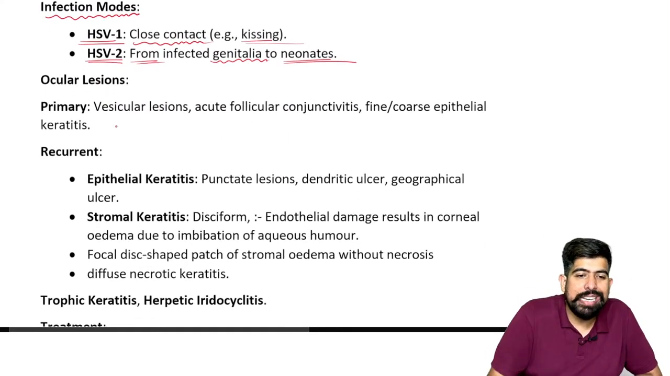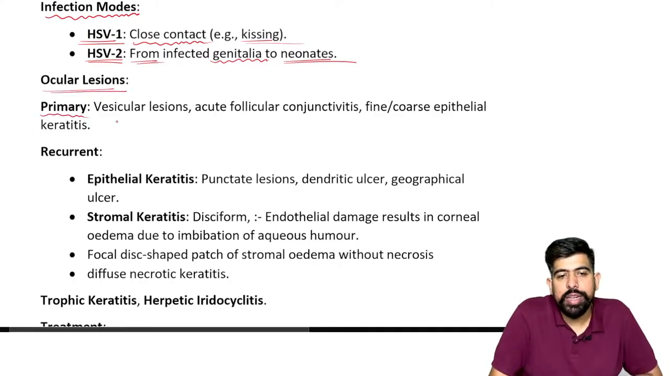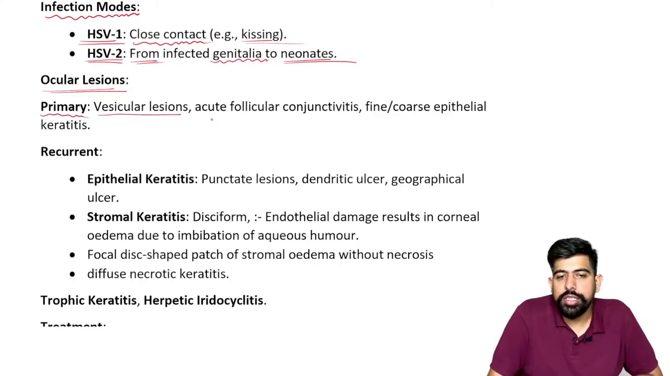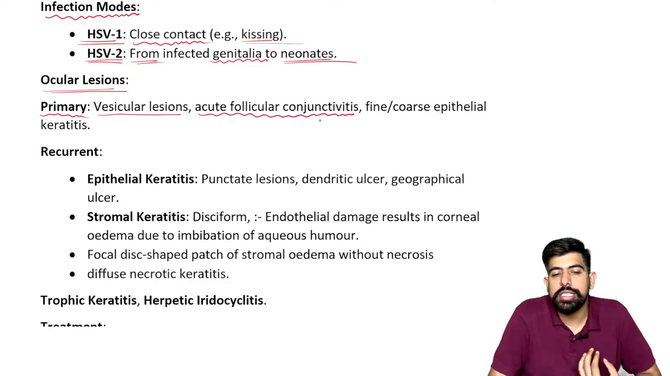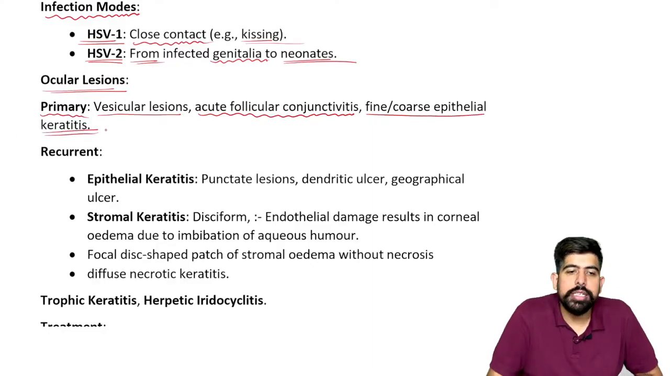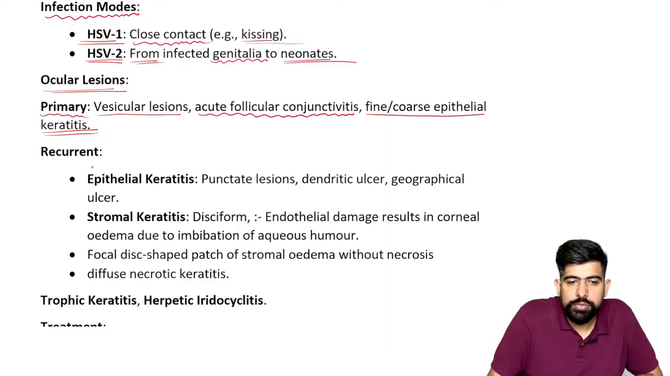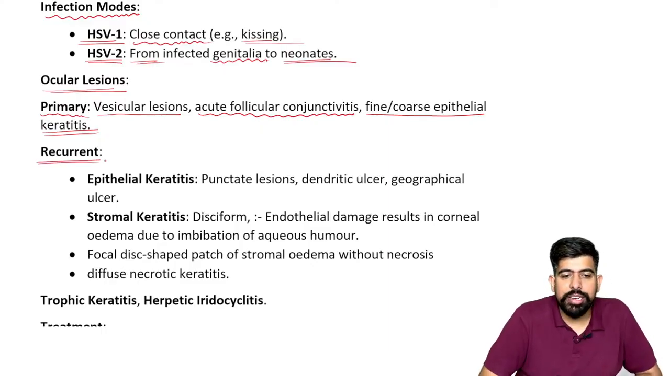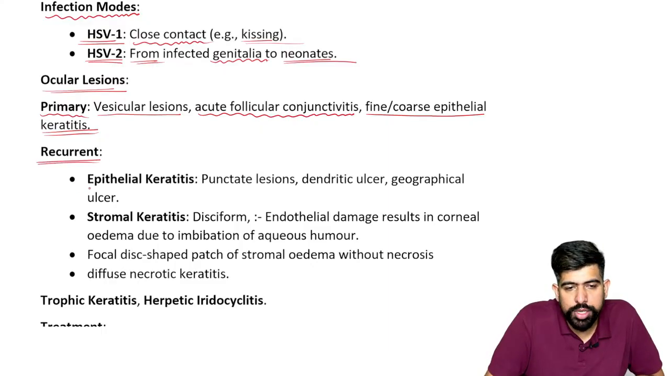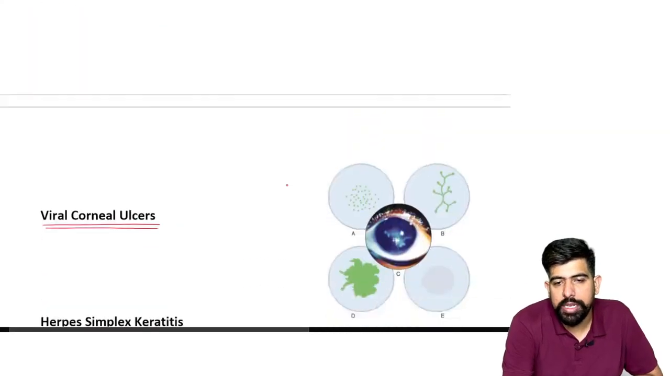What kind of ocular lesions can be seen? In the primary infection, we can see vesicular lesions, or acute follicular conjunctivitis at the start. But there is also fine coarse epithelial keratitis. The epithelium will be infected with this. Recurrent means it occurs again and again. We can see epithelial keratitis over there, so it will cause punctate lesions. What do we mean by this punctate lesion, guys?